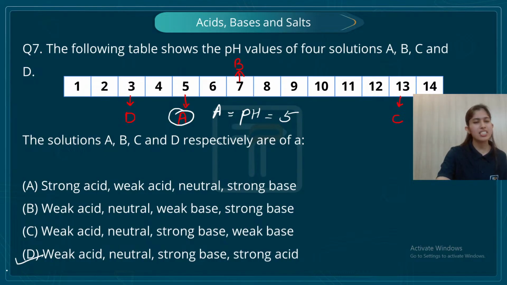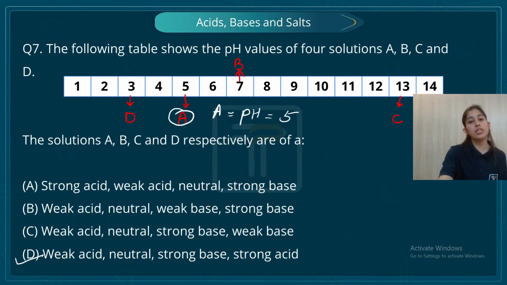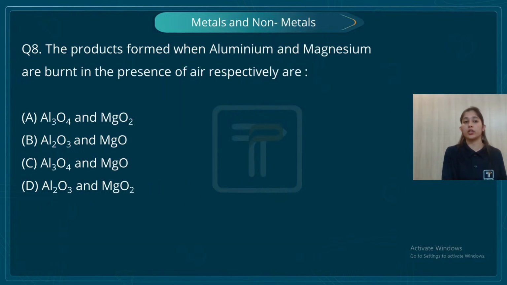So now students, this was quite simple one. They just gave you the pH values and you have to decide what should be the nature of the solution. This was a direct one. Now let's move on to the next question.